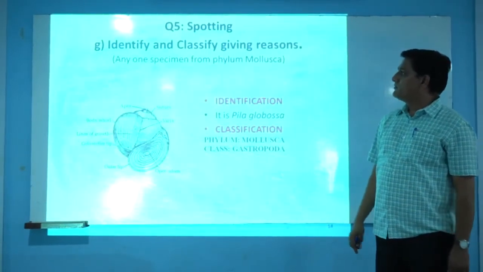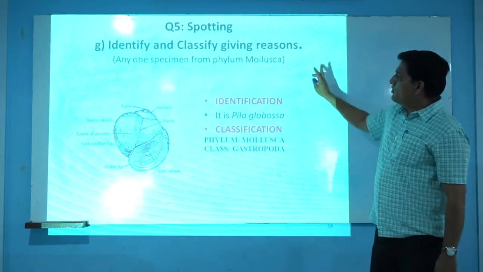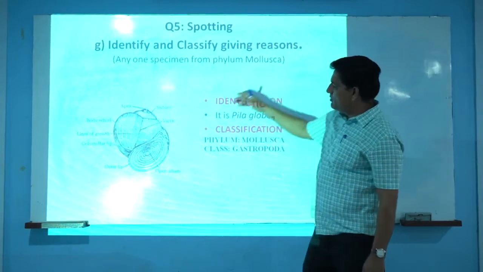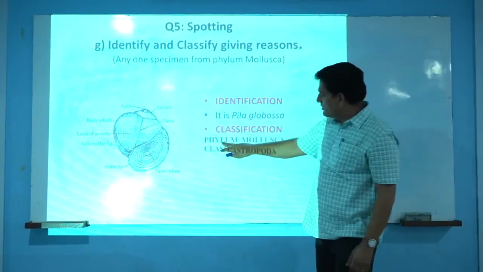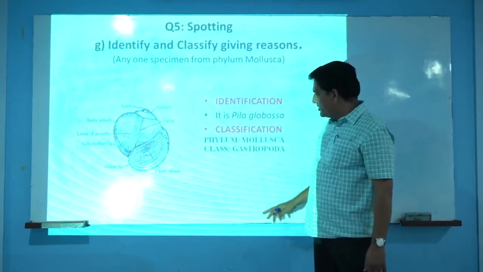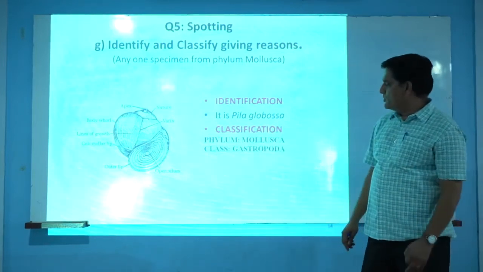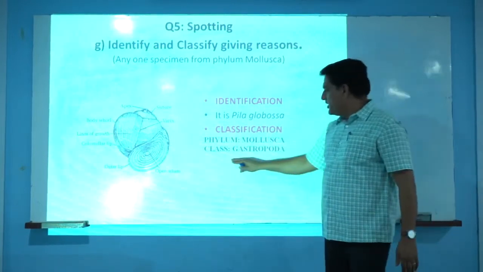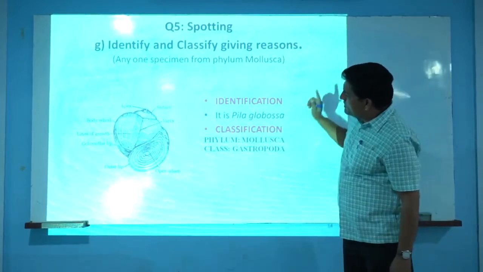Question number 5, sub question G, and the specification is: identify, again classify, giving reason. For this question, animals from the phylum Mollusca are placed. Here we have taken the example of Pila. Identification: it is Pila globosa, and classification: it belongs to the phylum Mollusca. The reason is that it has a hard shell and soft-bodied animals are there. Class Gastropoda. Gastropoda refers to the mouth surrounded by numerous tentacles, and the foot present just below the mouth. There are several reasons we can put here for class Gastropoda. Again I am saying that for the particular identification, this question is also for 1 mark.